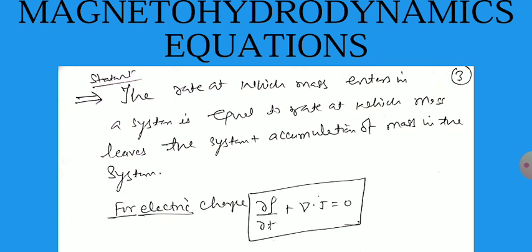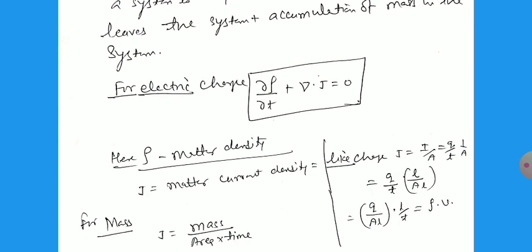For electronic charge we write del rho by del t plus del dot J, where J is the current density and rho is the volume charge density. But here we have to use it in a different manner. Rho is the matter density and J is the matter current density, related to the mass of the material. Because J equals I by A, where I is the current, and I is Q by t. If you rearrange this, Q by t times L divided by A L. So Q divided by A L multiplied by L by t. Q by A L is the rho, and L by t is the velocity. So in place of J we can write rho V.